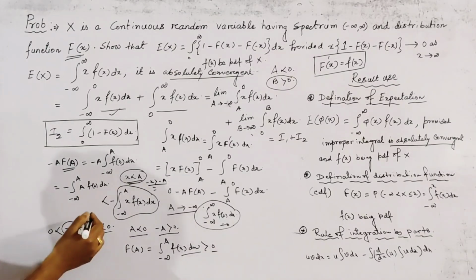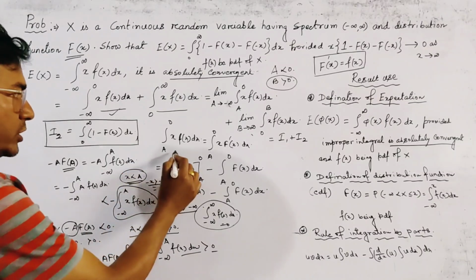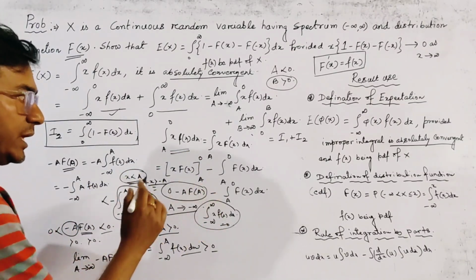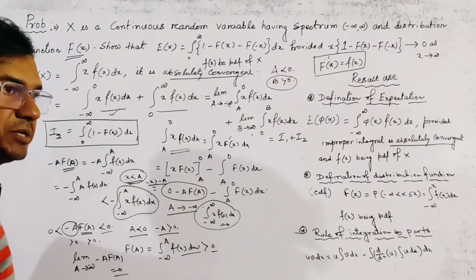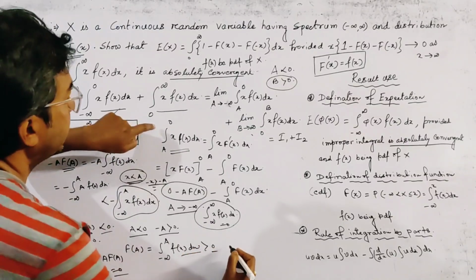Now in the limiting case, by using the sandwich theorem, the limit a tends to minus infinity of minus a into F of a is equal to 0. So for this integration, the first term tends to 0 if we take the limit a tends to minus infinity, and by taking the limit, we write the result here.